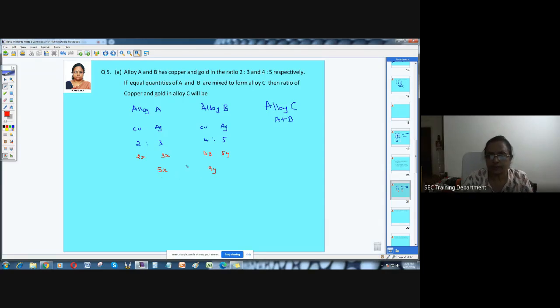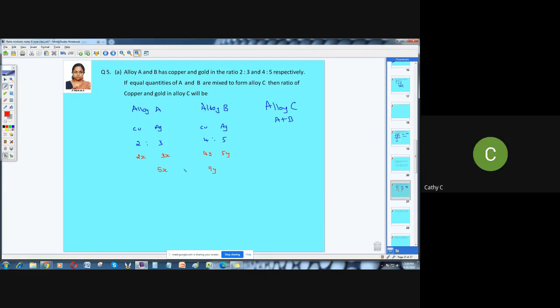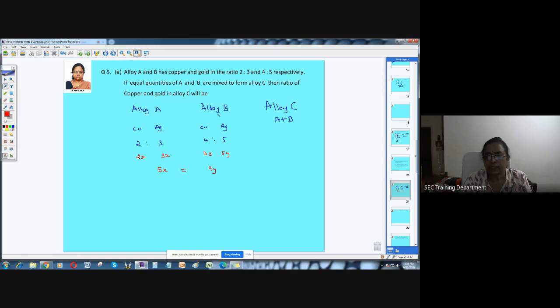What is the LCM of these two? 45. Okay, no need of this. What is given is that equal quantity of A and B are mixed. So we have A as 5x and B as 9y. That means both the quantities are equal, right? Now this is a quantity. When I write it in the form of 2, 3 or 4, 5, that's a ratio. But when I write it in the form of x, that means this is a multiple. So we have converted this to a quantity. Now 5x is equal to 9y, is it correct?